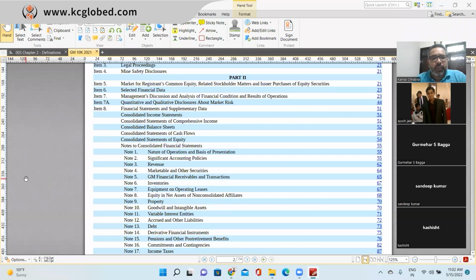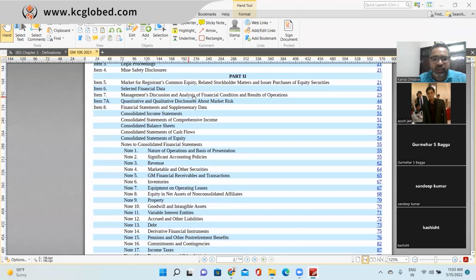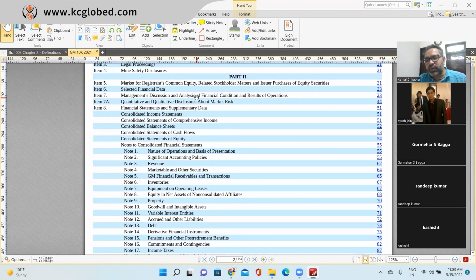Part 2 is market for registrant's common equity and related stockholder matters, like who all are shareholders, how many shares they have issued during the year, all this information, and then selected financial data. And this one is important, the management discussion and analysis, MD&A. This part is important, which as an auditor, we also read.